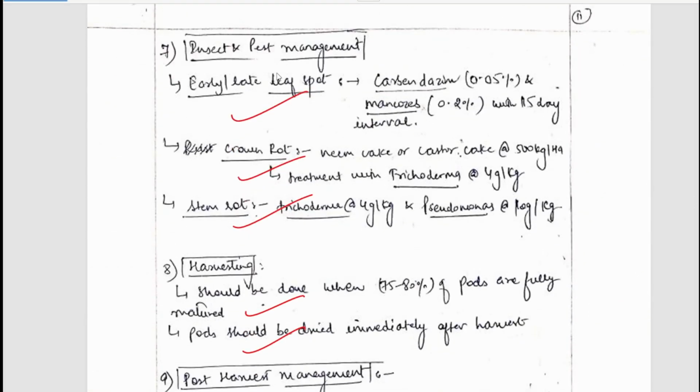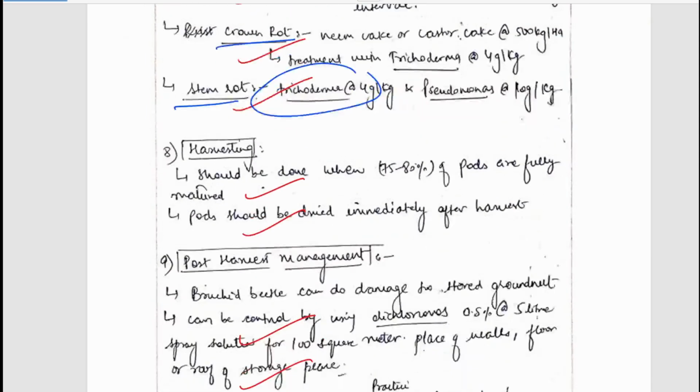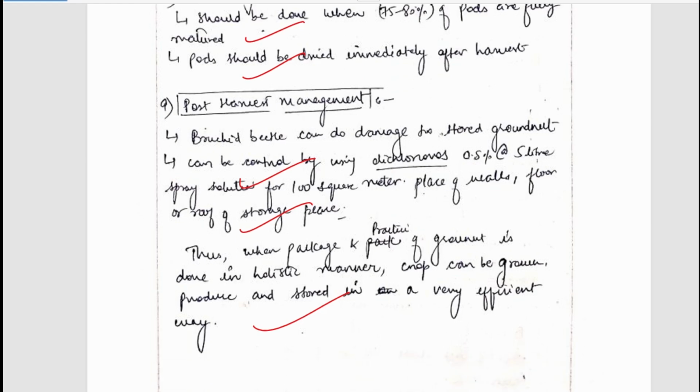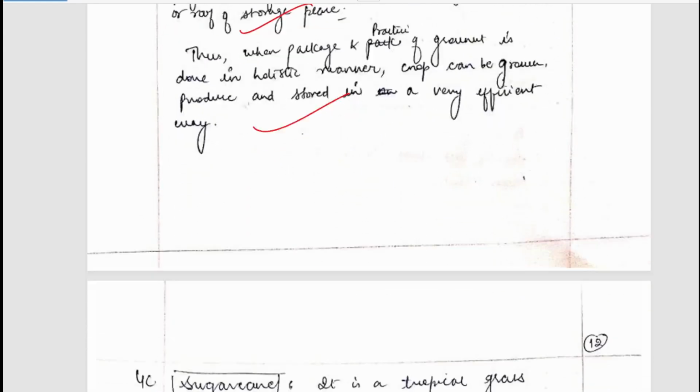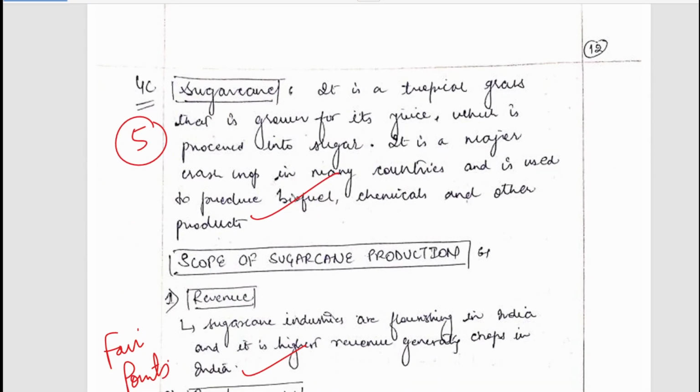Insect and pest management has been mentioned, how early and late leaf spot can be controlled using carbendazim, ground rust control, stem rot control using trichoderma. So the little points, harvesting, have been mentioned. Post harvest management has been briefly explained. So, very nicely written.